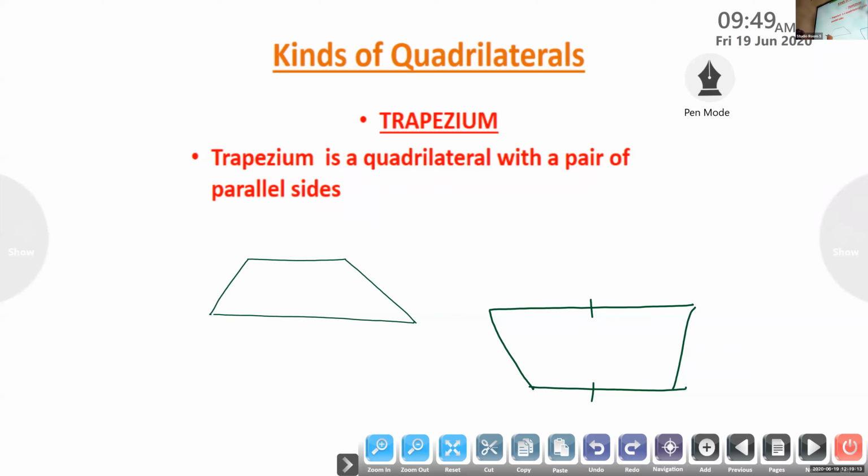We will denote these parallel sides in this way, with a mark which shows that they are parallel. These two sides are parallel. These two sides are parallel. Trapezium ABCD. Trapezium is a quadrilateral with a pair of parallel sides.